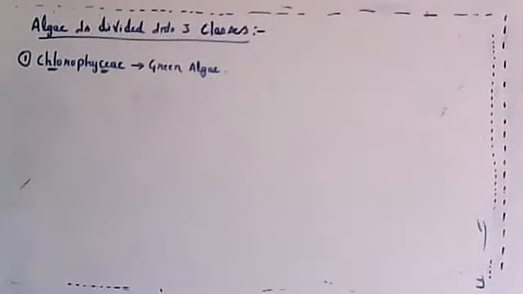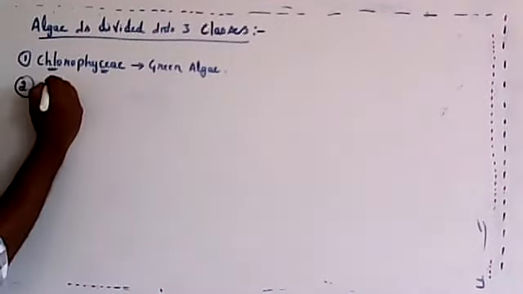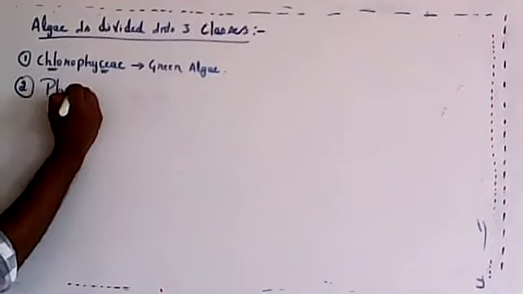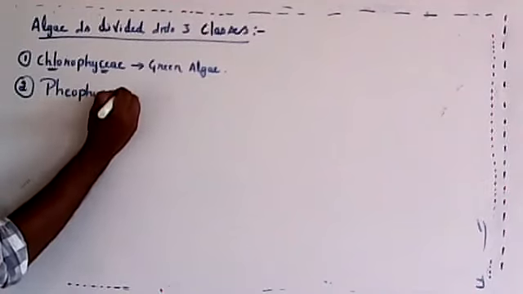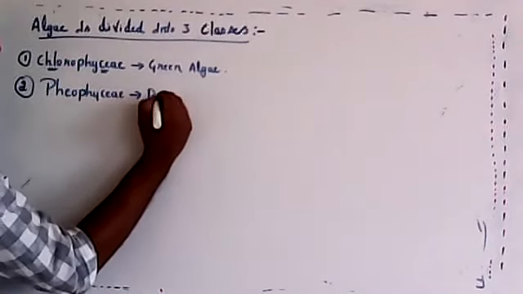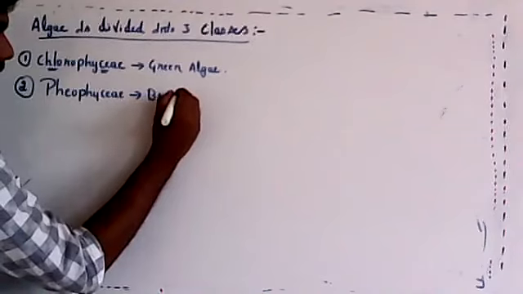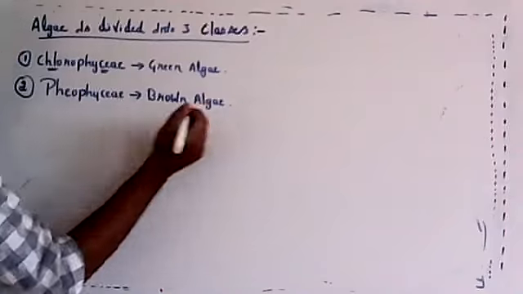Then the second one is Phaeophyceae, which is known as brown algae. So usually there are three classes of algae. First one is green algae, second one is brown algae. Third one,